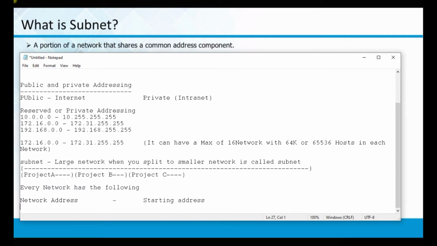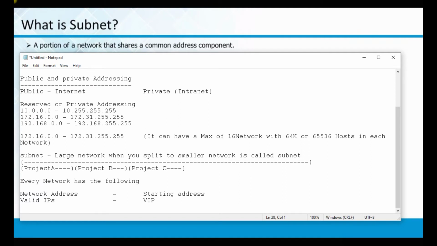The next one is valid IPs, or we also call it VIP. And the last one we call the broadcast address, the last address.